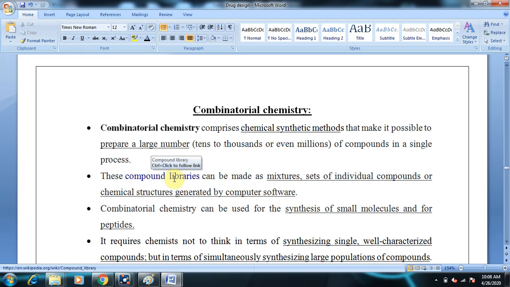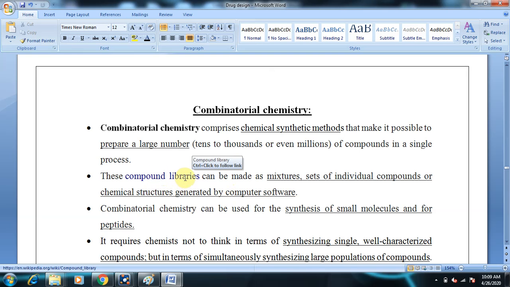Do you know what a compound library is? A compound library is a collection of information or data regarding chemical compounds. It is a collection of chemical compounds. So a library is nothing but a collection.